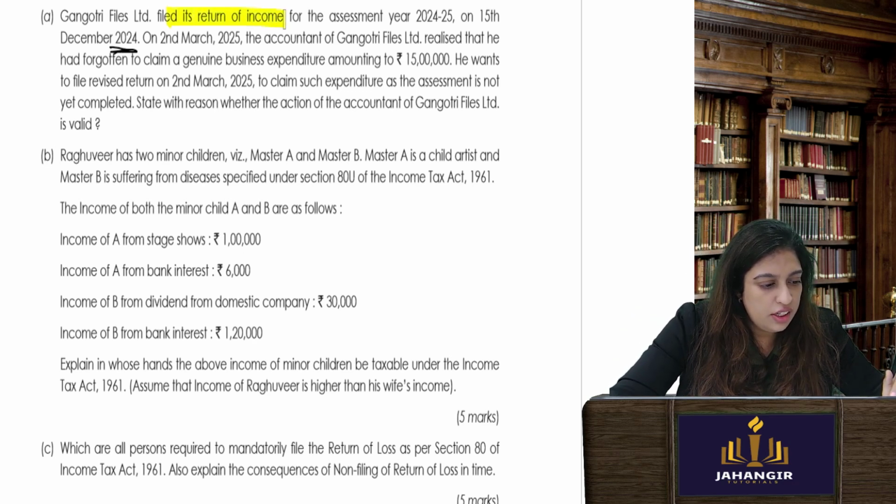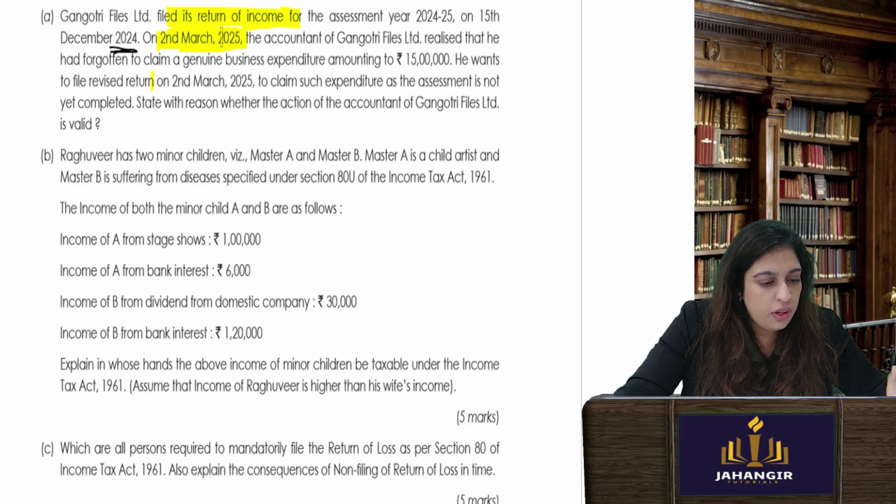This is on return of income. On 2nd March 2025, the accountant of Gangotri realized that he had forgotten a genuine business expenditure. He wants to file a revised return on 2nd March to claim such expenditure.